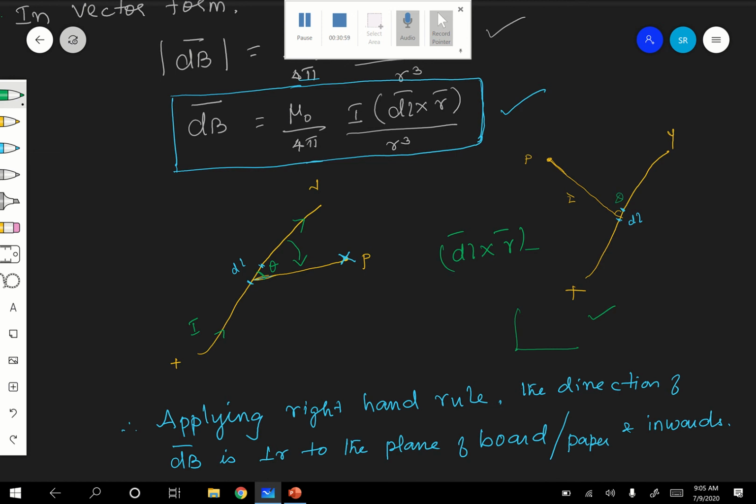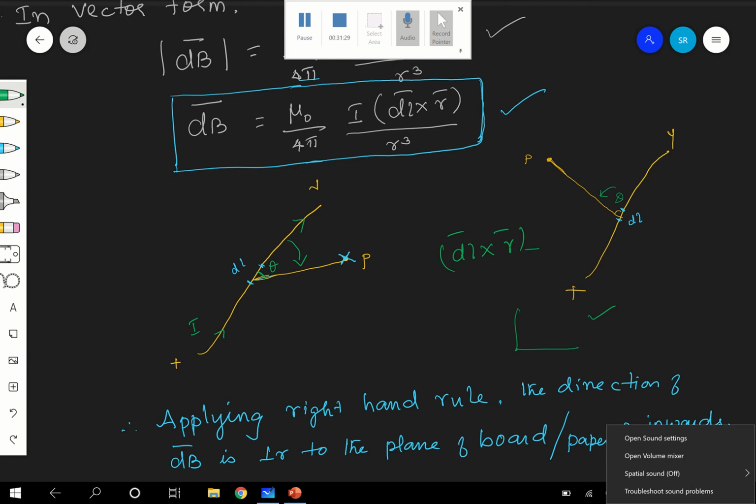Now, how do you find the direction? The magnitude is the same, because r is the same. But what about the direction? Direction here is from dl to r, therefore it is dl cross r, in this direction.